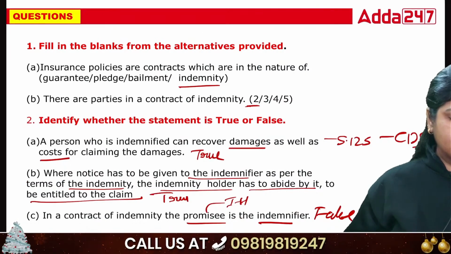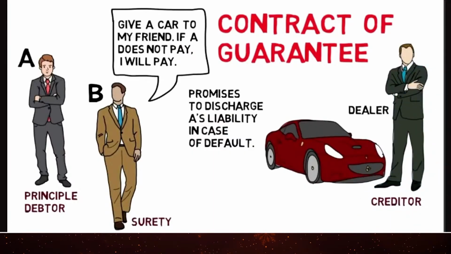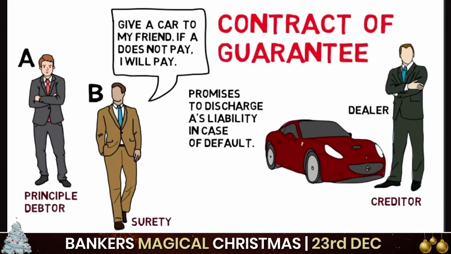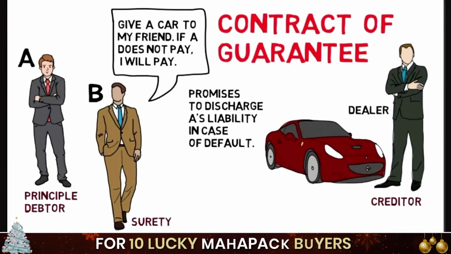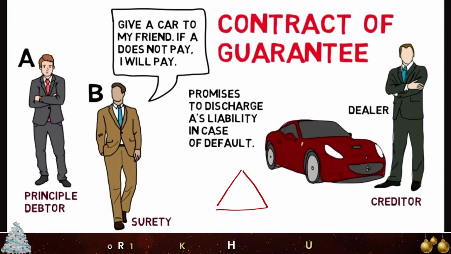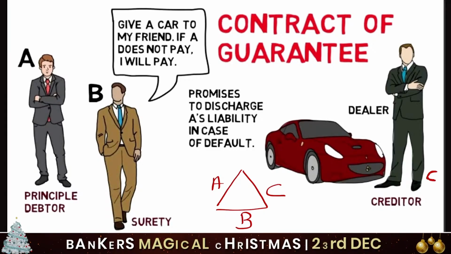Now let's do the contract of guarantee, again with an example. I will explain the concept with an example. Now see, contract of guarantee. First of all, I will explain it to you. This is A, this is B, and suppose this is C. This is the C person.